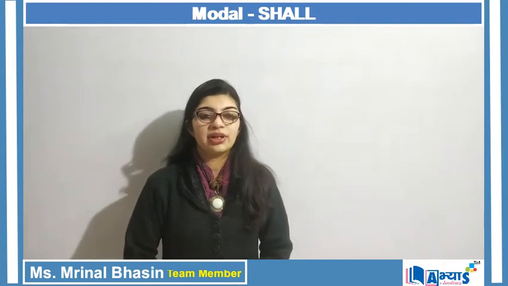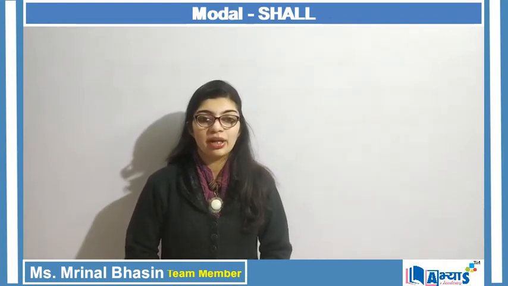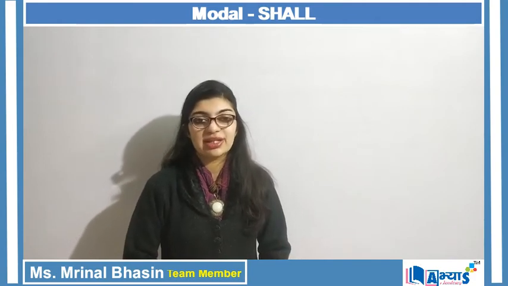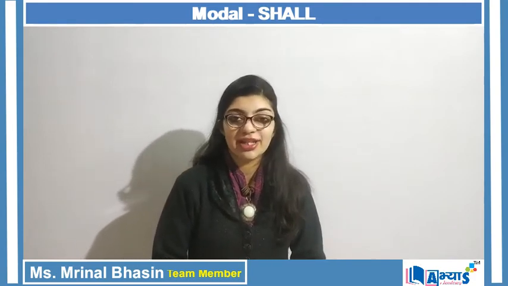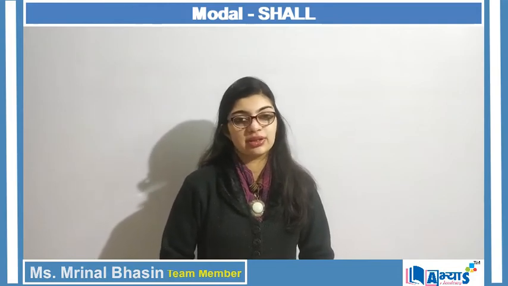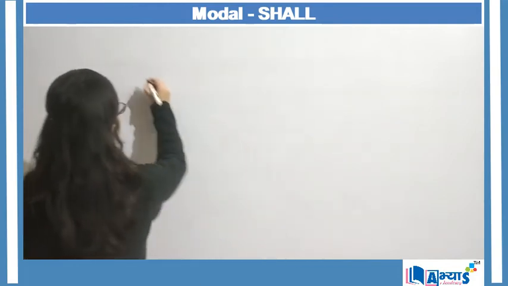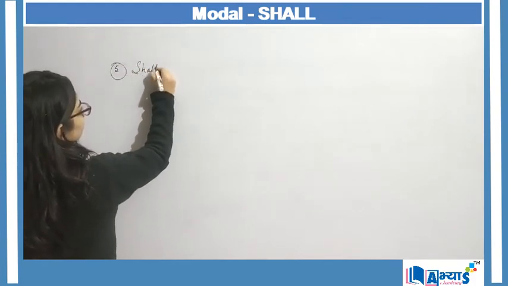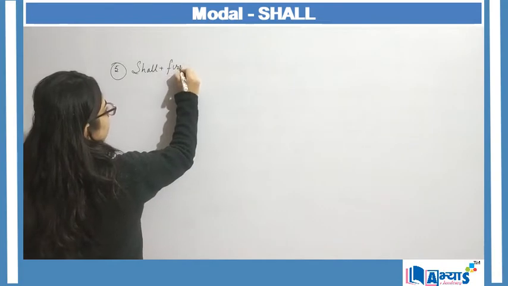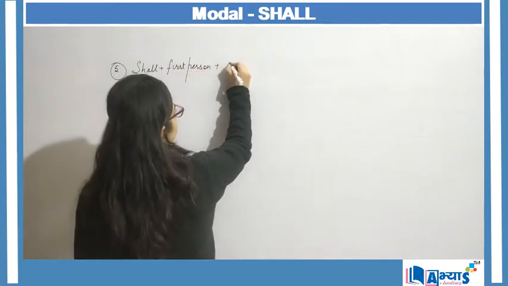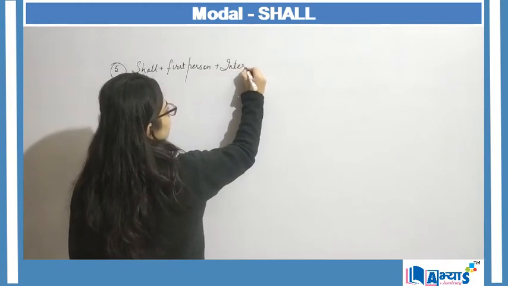Now the use of shall with first person using an interrogative sentence is often used to express the idea of knowing the willingness of the other person. So, next, the fifth application can be that shall plus first person and in the form of interrogation.